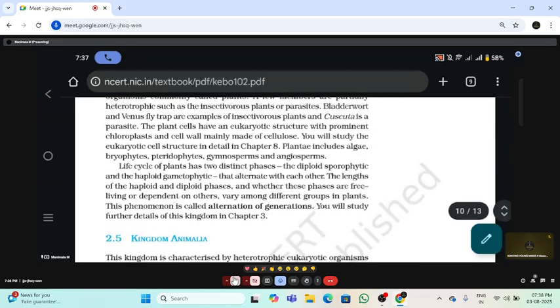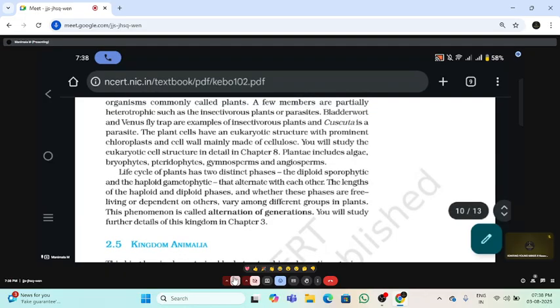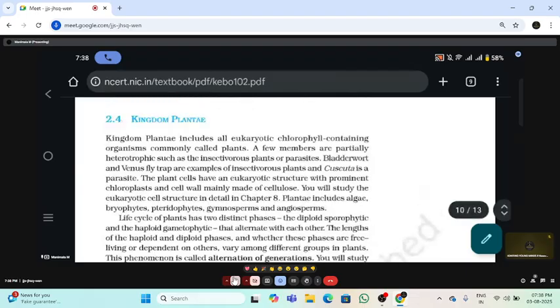Next, the classification of fungi. We have different types of classification based on the septation of the mycelium and the characteristics of reproduction. They are Phycomycetes, Ascomycetes, Basidiomycetes and Deuteromycetes.